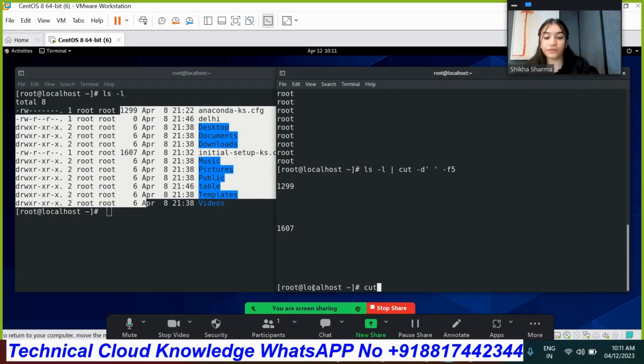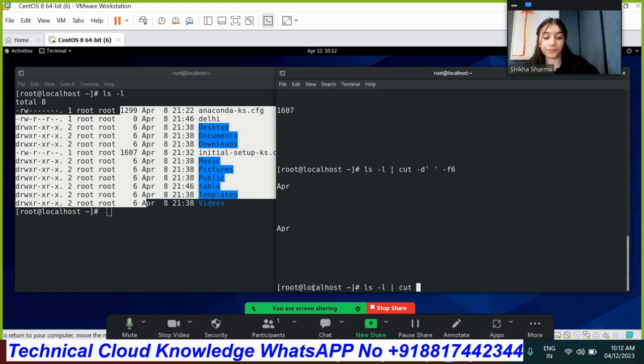If I want field number 6 as well, it will show me incorrect output, as the 5th field is also incorrect. We'll get wrong output till field number 9. So that's why we opt for the awk command, which is an advanced version of the cut command.